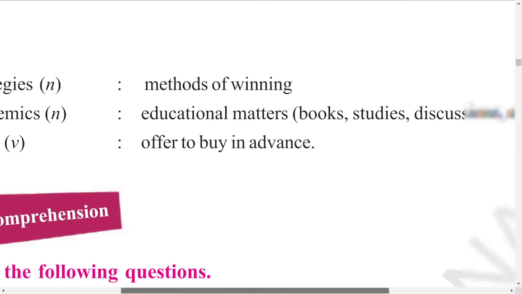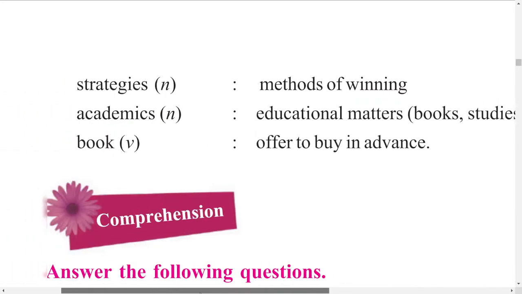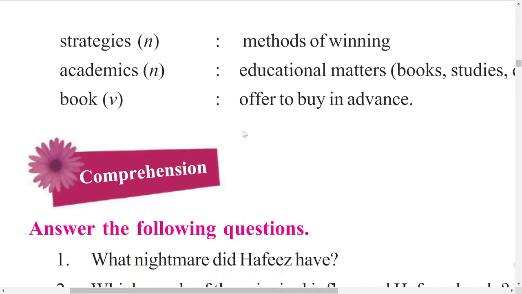Academics is related to education matters like book studies, discussions, etc. Book is to buy something in advance. One book is that we study, another is we book the tickets, that means reserve the tickets. So reserving in advance is called book. Okay,